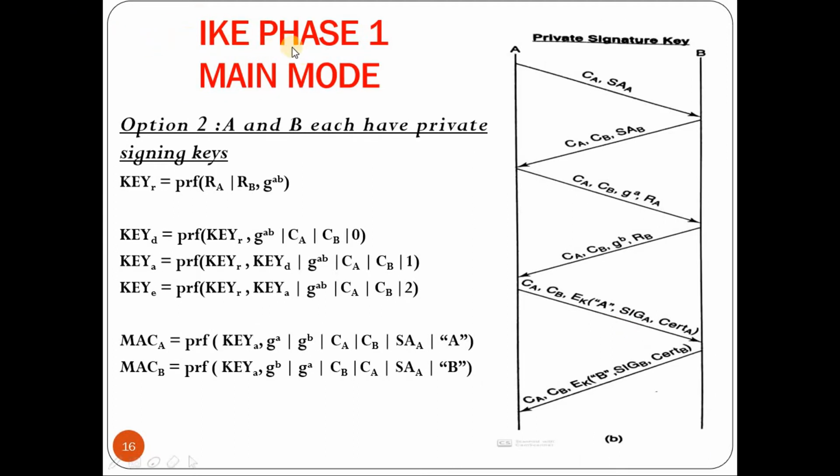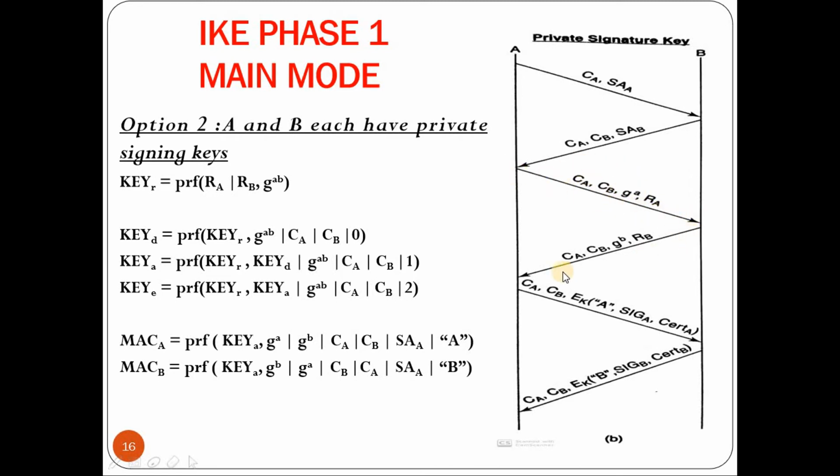Next, we'll go through IKE phase 1 main mode, second option, that is A and B each have the private signing keys. So in this case, initially A will send a message which comprises CA, that is cookie A, along with SA of A, which is the cryptographic algorithm that is proposed by A. Similarly, B will send the cookie A, cookie B, and SA of B, that is again the cryptographic algorithm that is proposed by B. On receiving this, in the third message, A will generate the Diffie-Hellman partial key g to the power a mod p. Along with that, it chooses a random number RA, and it is sent to B along with the cookies of both the parties.